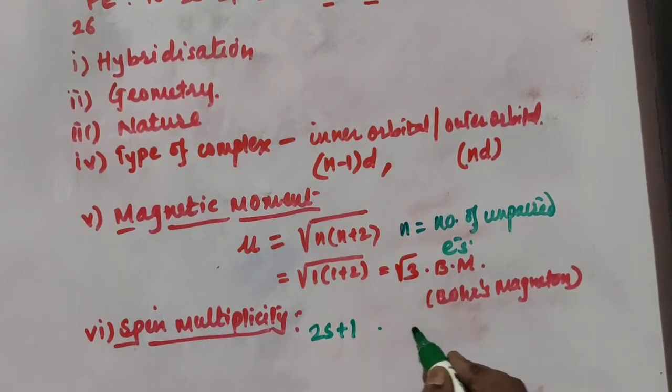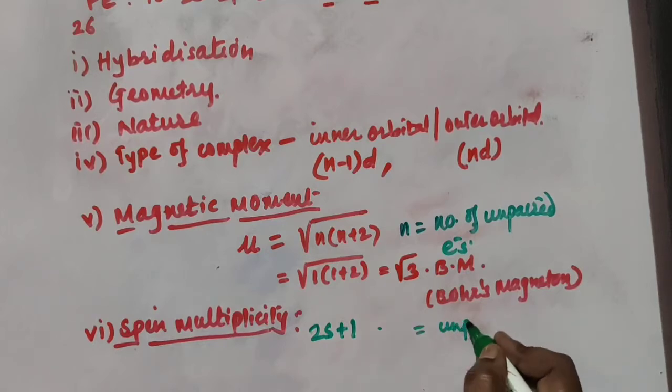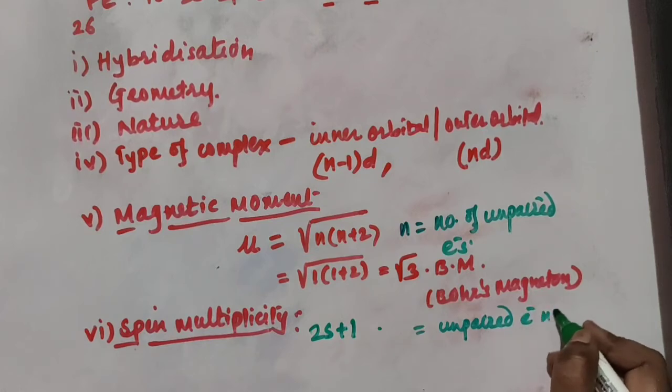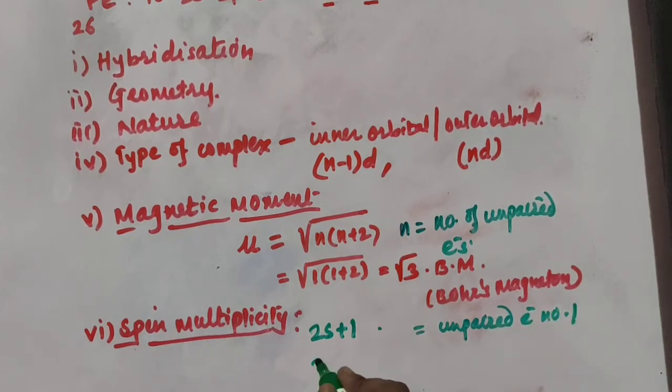So if the unpaired electron number is 1, then 2 into 1 half plus 1, that is 2 into 1 half is 1, plus 1, that is equal to 2 here.